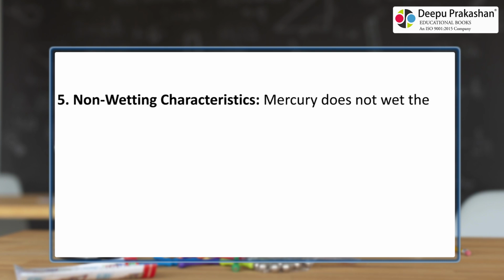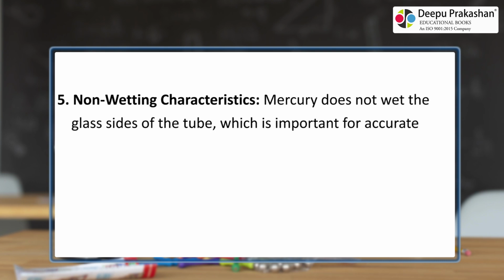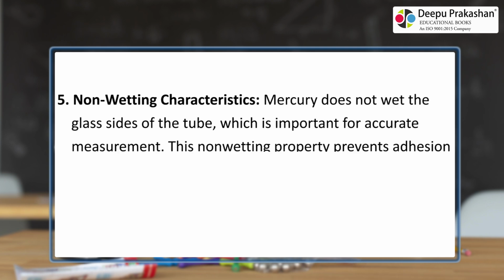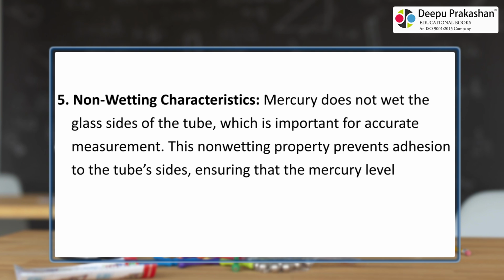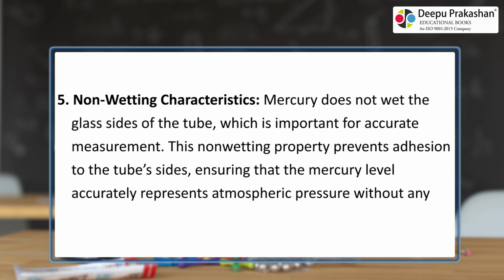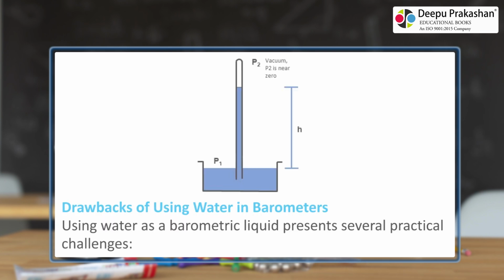Non-wetting characteristics. Mercury does not wet the glass sides of the tube, which is important for accurate measurement. This non-wetting property prevents adhesion to the tube's sides, ensuring that the mercury level accurately represents atmospheric pressure without any distortion caused by surface tension. Drawbacks of using water in barometers.